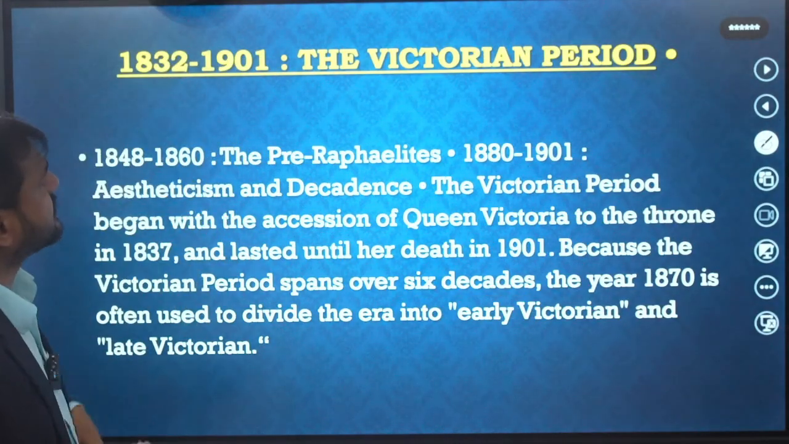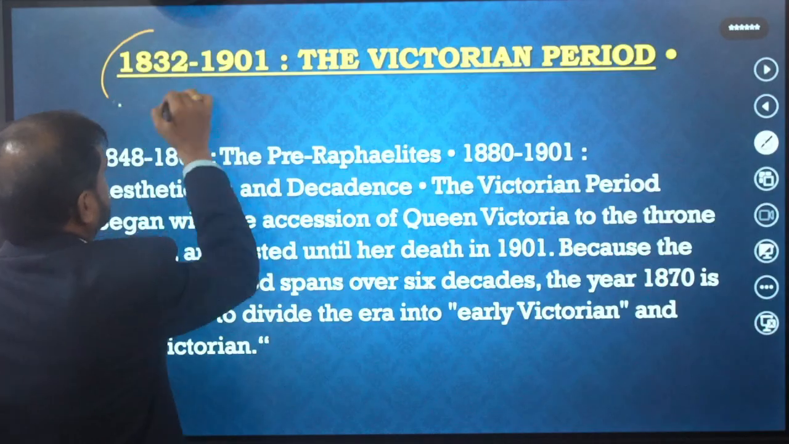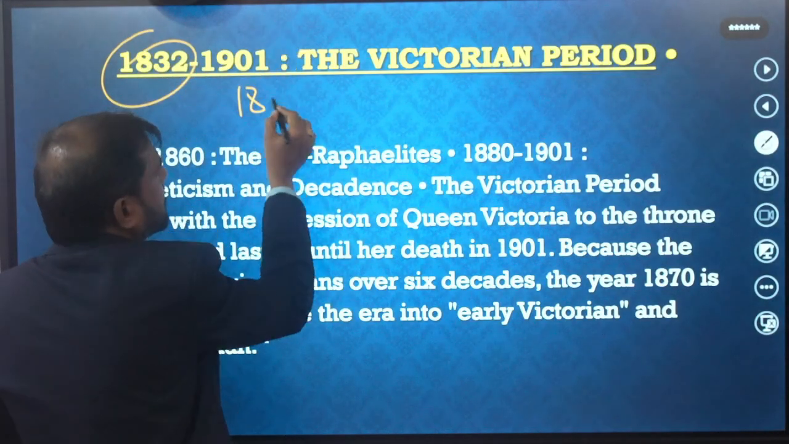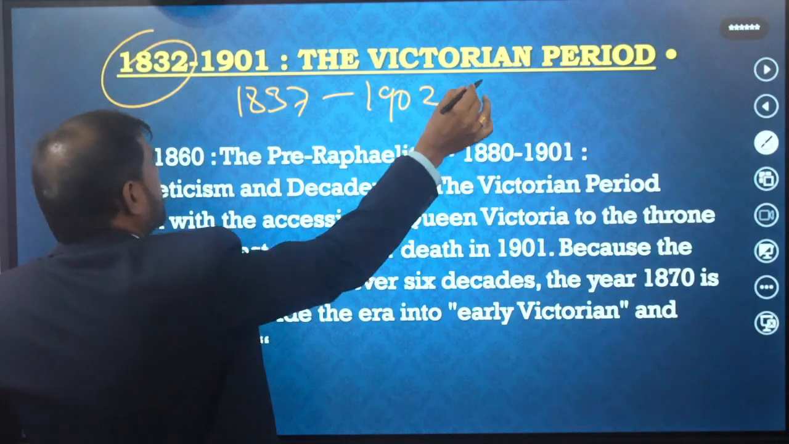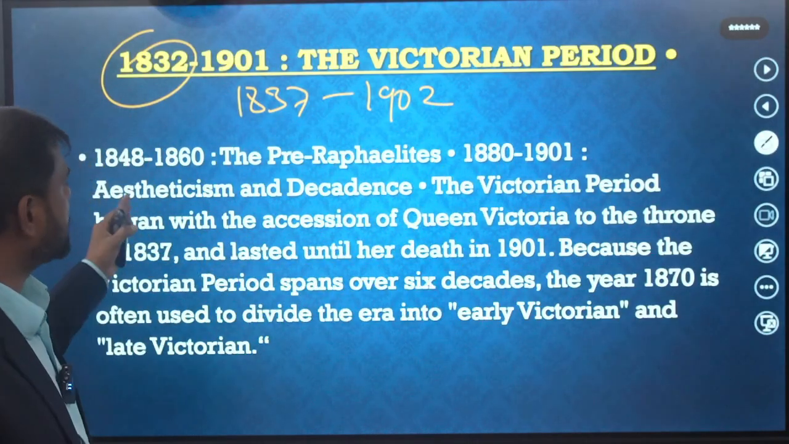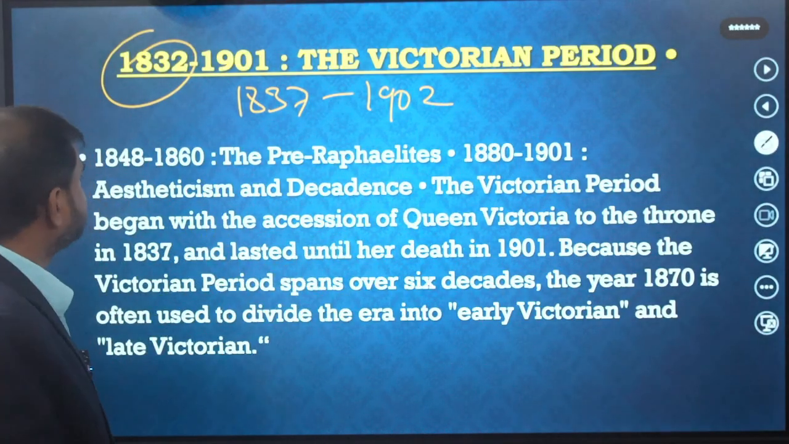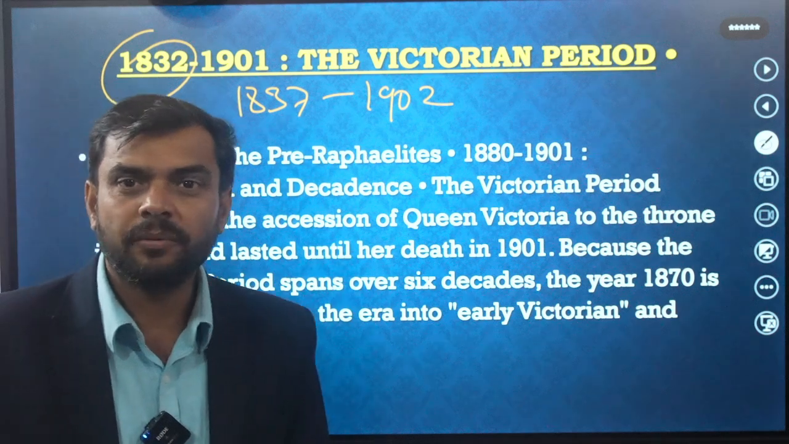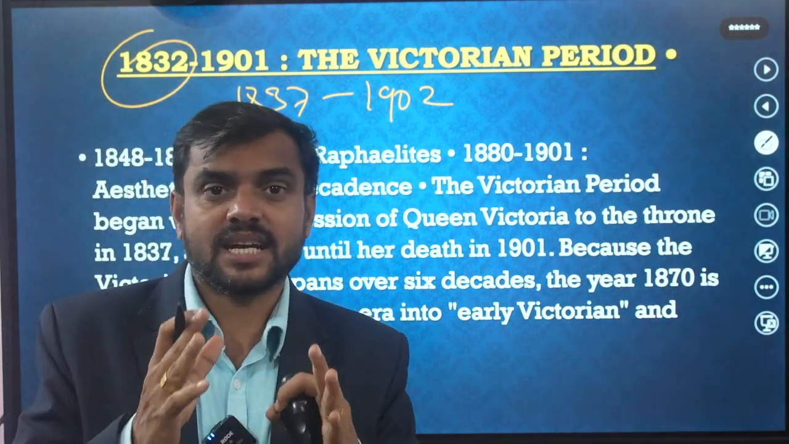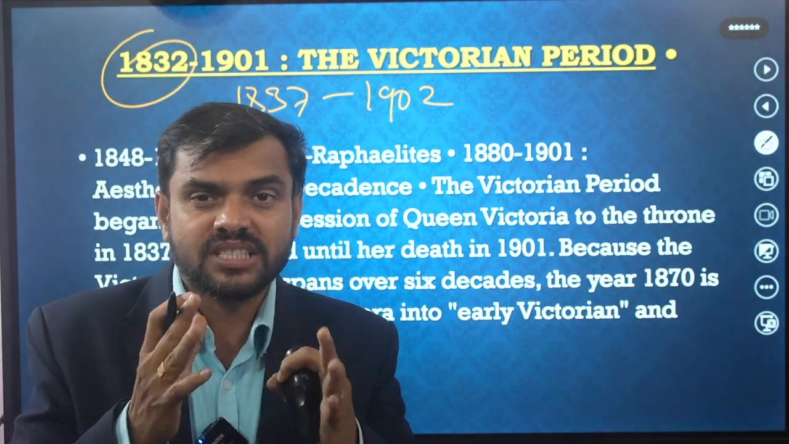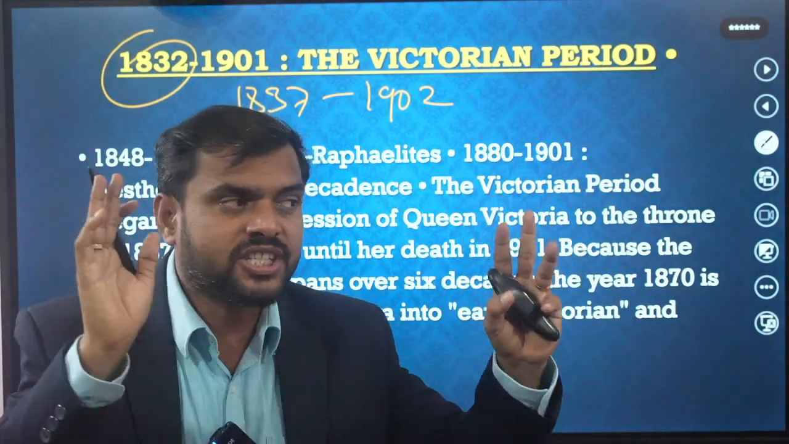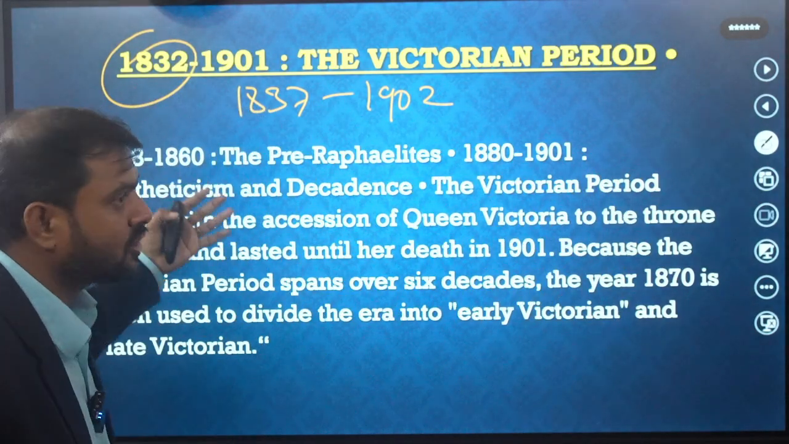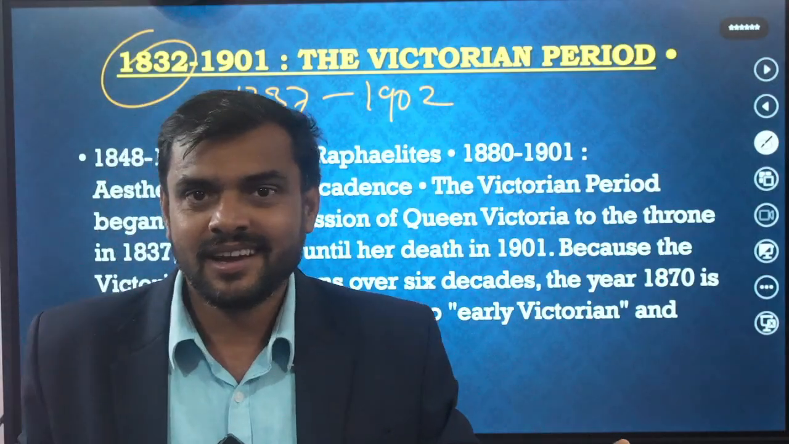From 1837, actually, she became queen, and it started there. From 1837 to 1902, I think, that period is called the Victorian period, one of the greatest periods of novels. This is the age of novels. You just remember that. Why? Because they are all writing on social problems, social things, how it is going on.